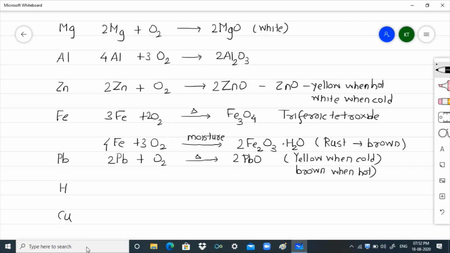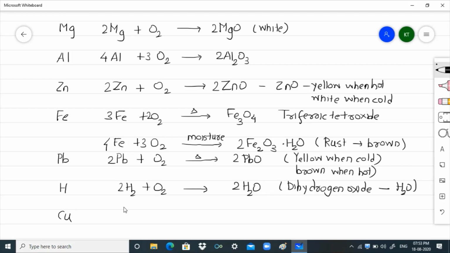Then I come across hydrogen as a reference point here. So I have 2H2 plus O2 gives me 2H2O. That's water. We call it dihydrogen oxide, which is commonly known as water.